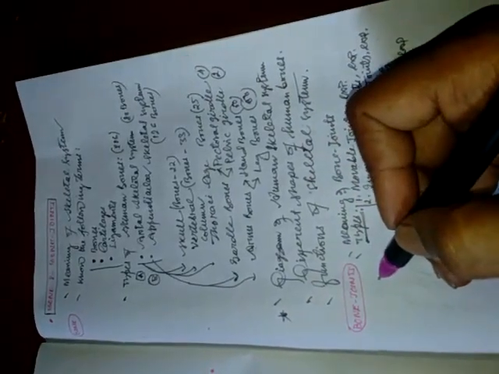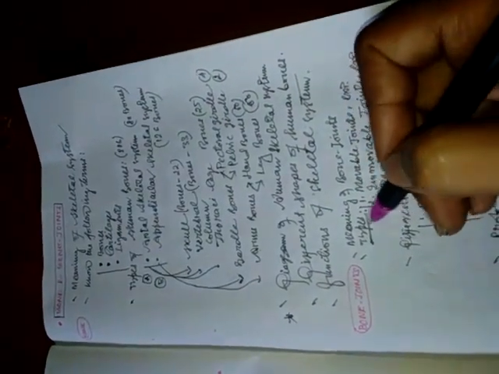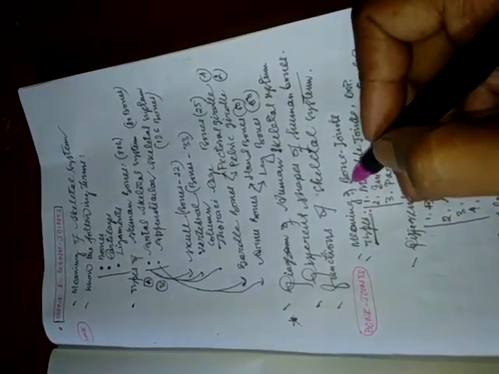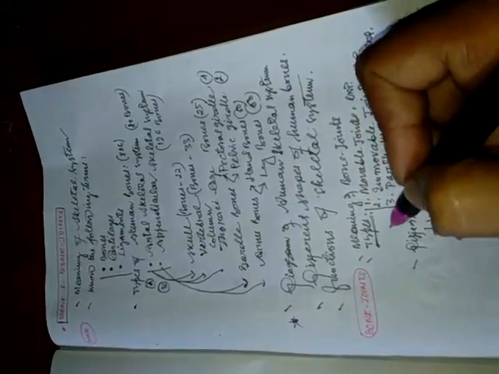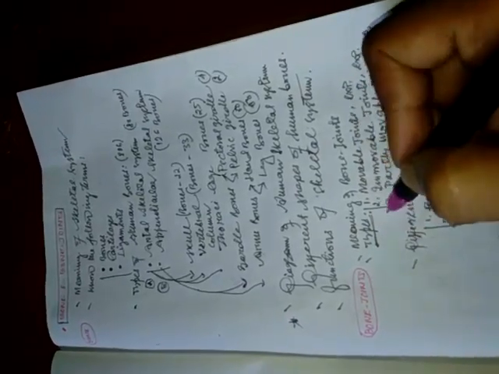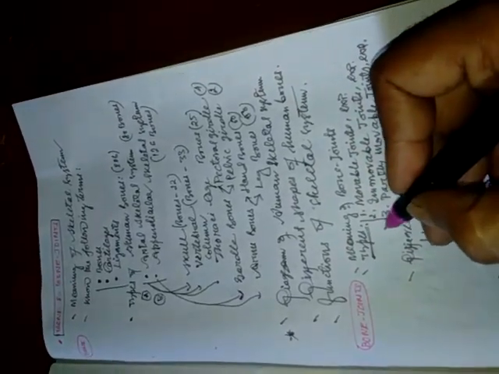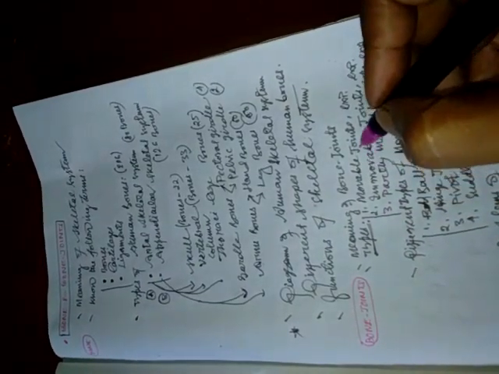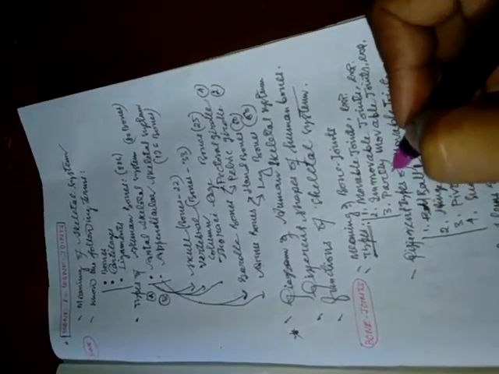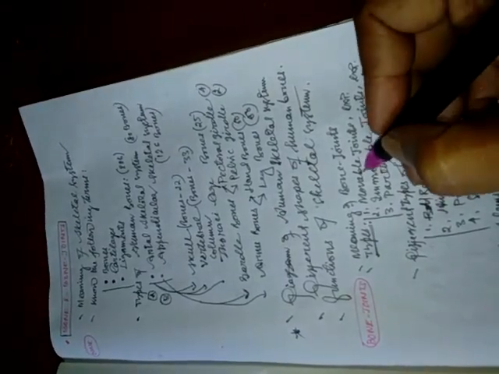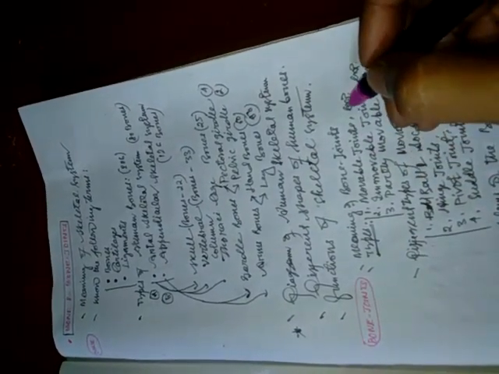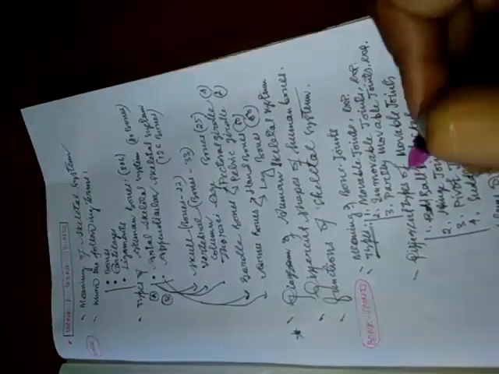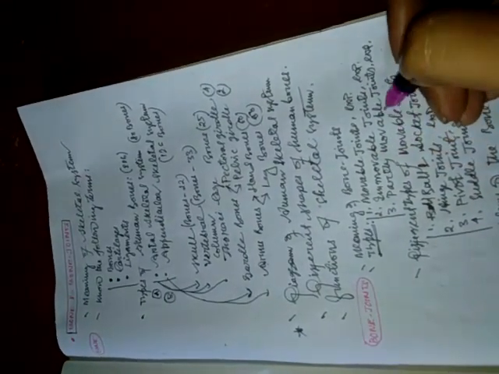Now I'm coming to the bone joints. So first thing we should know what is the meaning of bone joints. What is the type of bone joints? Bone joints can be divided into three groups such as movable joints, immovable joints, partly movable joints. So what is a movable joint? Give example. What is an immovable joint? Give example. What is a partly movable joint? Give example.